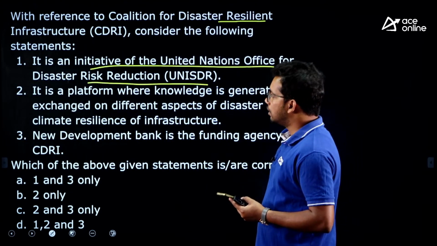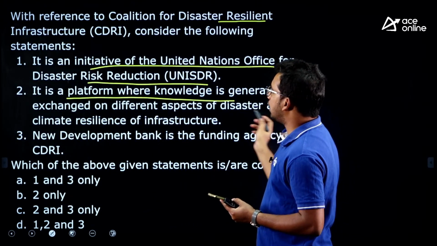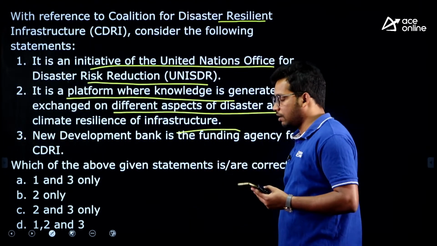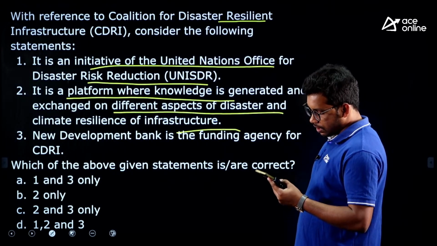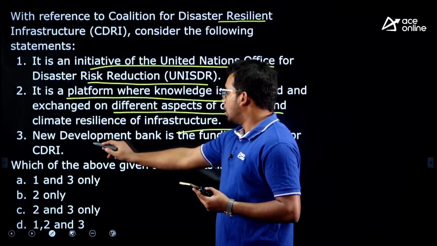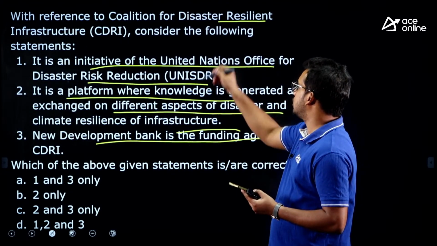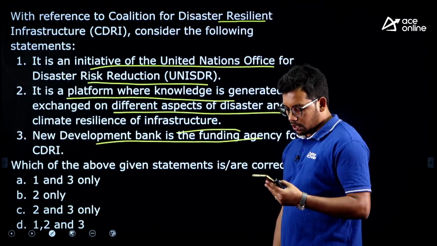Second one, it is a platform where knowledge is generated and exchanged on different aspects of disaster and climate resilient infrastructure. Nagarjuna also answered it as correct, B. Third statement, New Development Bank is the funding agency for the Coalition for Disaster Resilient Infrastructure. So now tell me the answer.